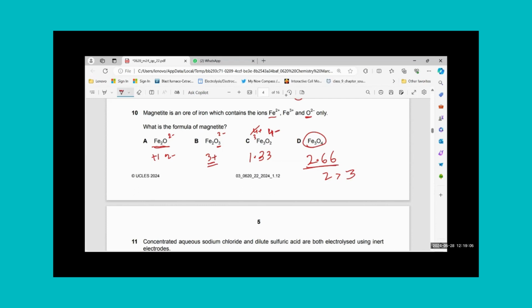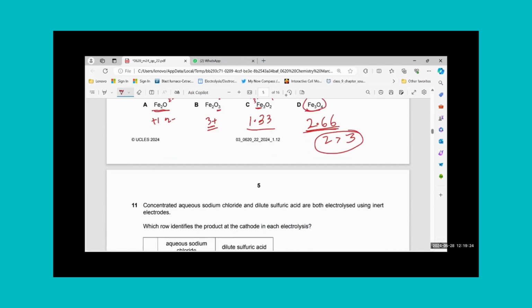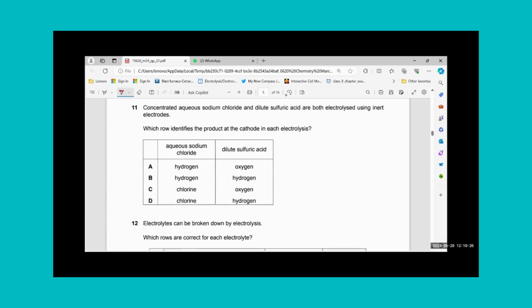It became 4 minus. I wanted it 4 plus for 3 irons, so it came out as 1.33. And for here iron is 2.66, which is in between 2 and 3. So I will choose D option over here. It was a difficult question, but if we have such questions, now you have got the idea how to do it.